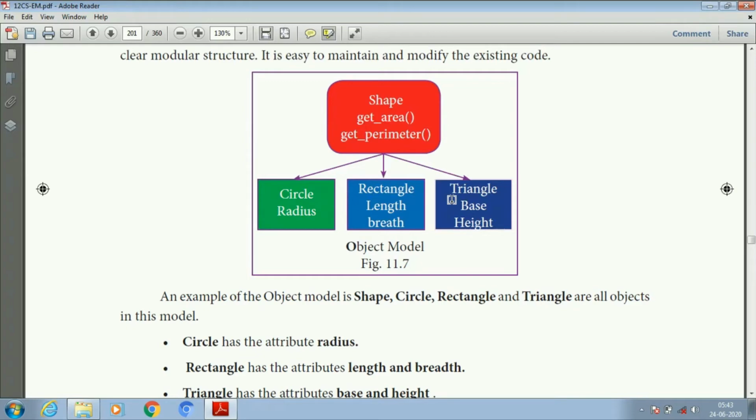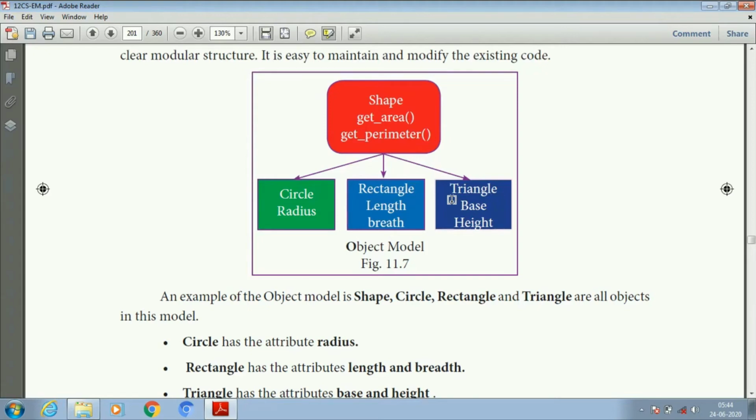If you are going to calculate for the circle, then you calculate the area and perimeter, so we perform the functions area and perimeter. Rectangle has the attributes length and breadth. Triangle has the attributes base and height. These objects inherit from the object shape, which performs the functions.